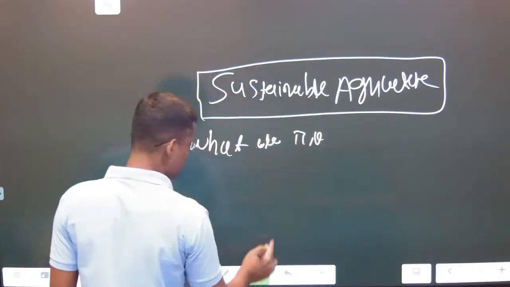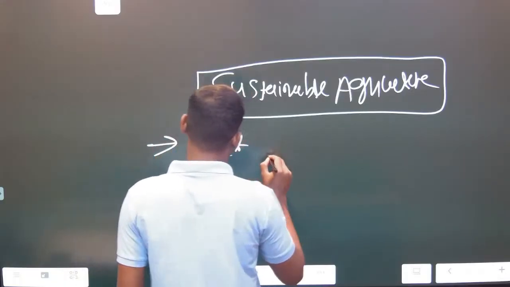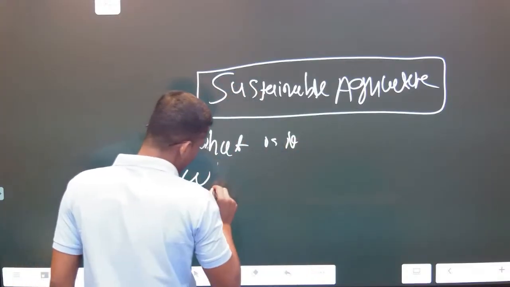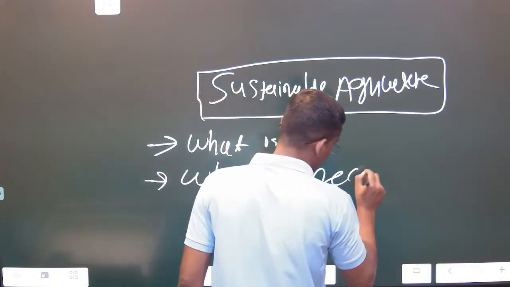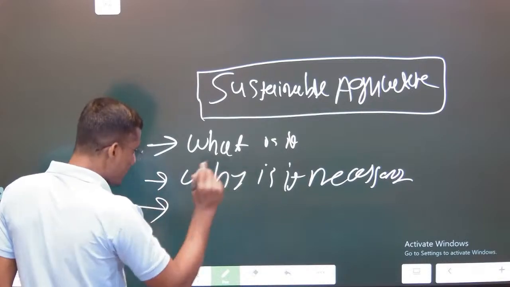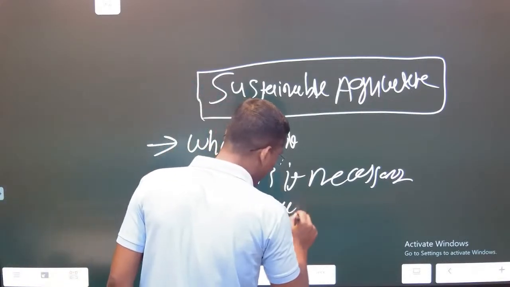Okay, then why is it necessary? Then what are the sustainable practices followed in India and across the globe?